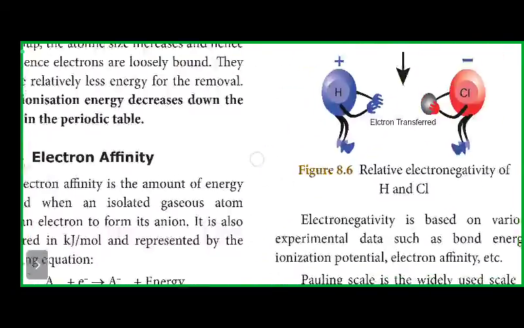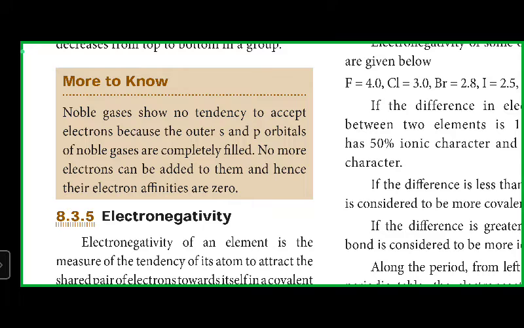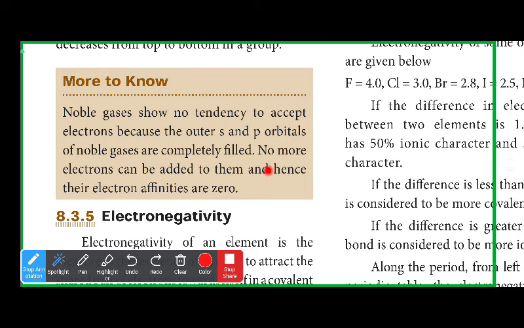Next, noble gases show no tendency to accept electrons because the outer s and p orbitals of noble gases are completely filled.